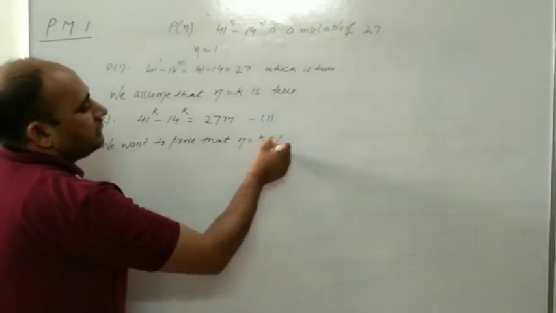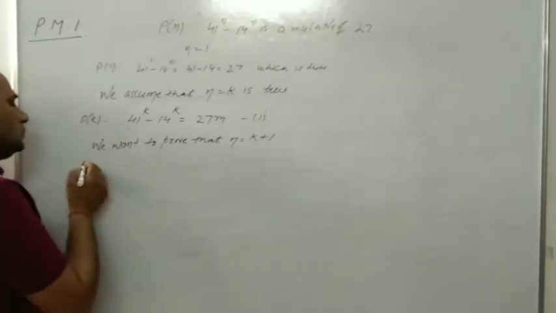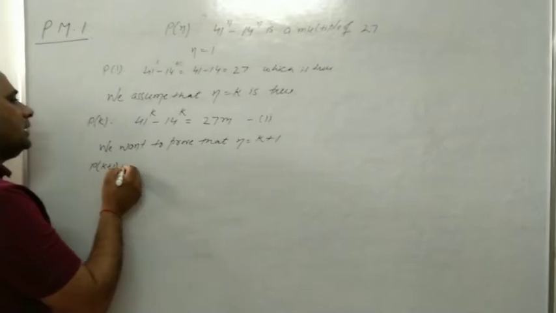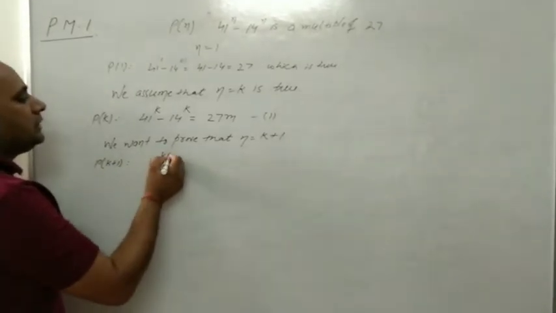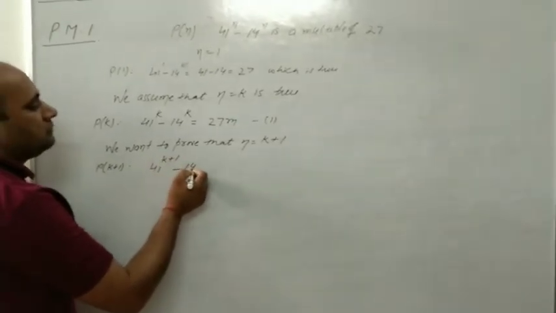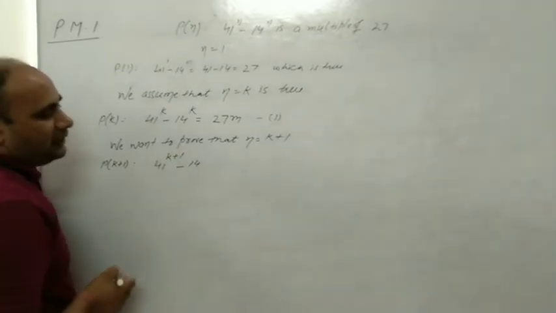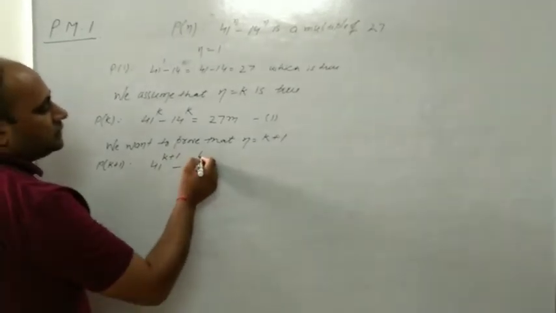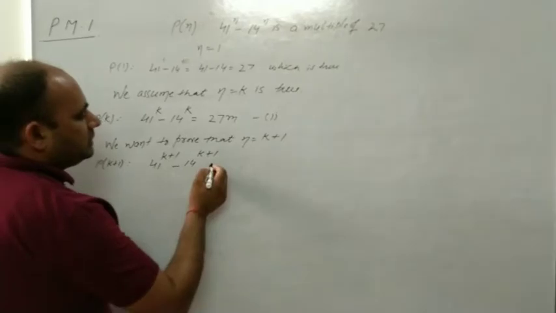n is k plus 1, so P(k+1) is 41 raised to the power k plus 1 minus 14 raised to the power k plus 1.